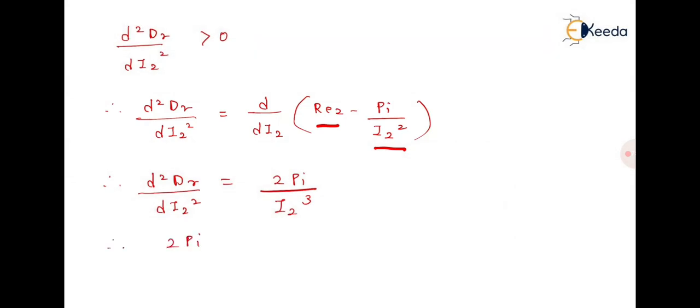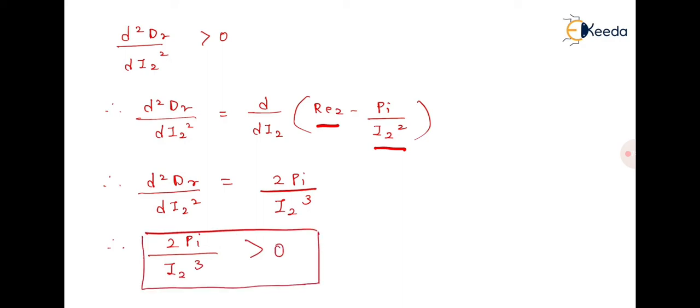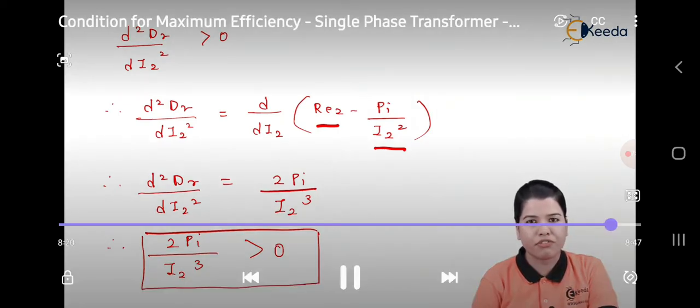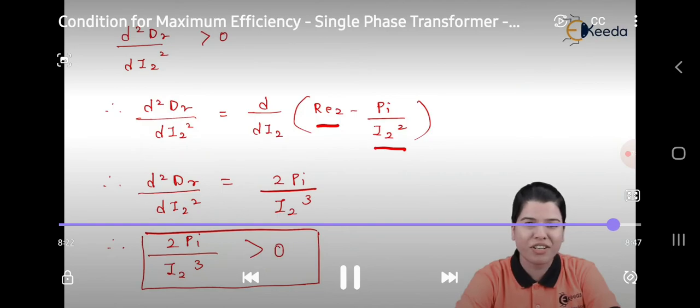Hence, 2 Pi divided by I2 cube is greater than 0. These are the two conditions to obtain the maximum efficiency.